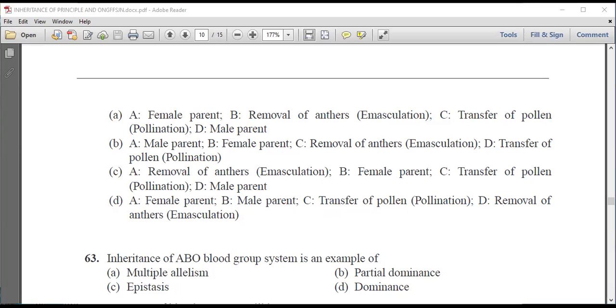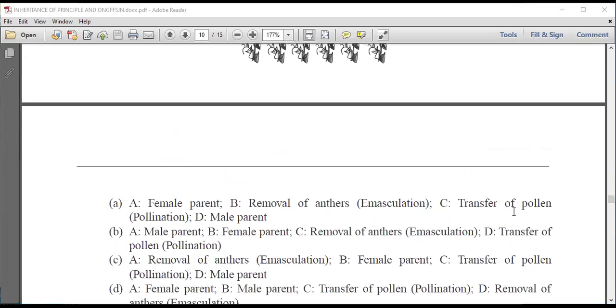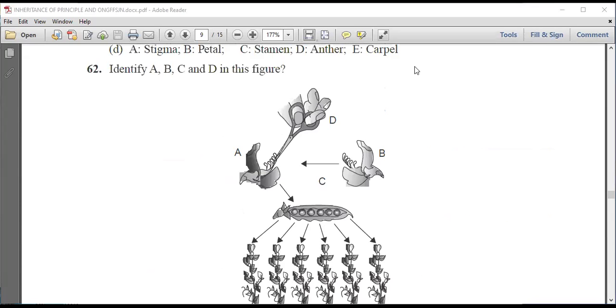We can see the diagram, this is emasculation.